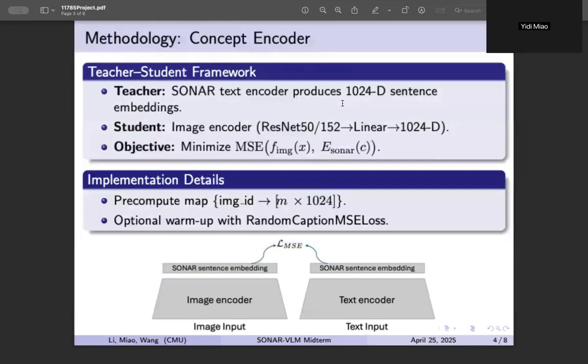to improve generalization. We train our image encoder in a classic teacher-student setup. The teacher is a pre-trained Sonar text encoder that produces fixed-length 1024 dimensional embeddings for each caption. The student is a ResNet 50 backbone whose final fully connected layer we replace with a 1024 dimensional projection head. To begin, we warm up the student with a random caption mean-squared error loss, sampling one caption embedding per image and regressing the image embedding toward it. Once the model has converged on this simpler objective, we can apply other losses to fine-tune it.